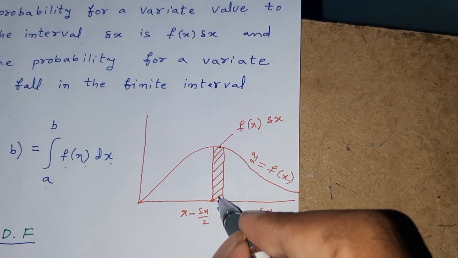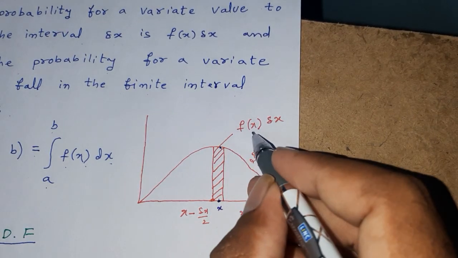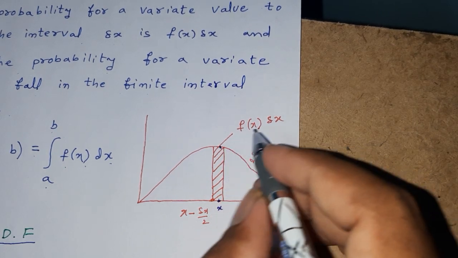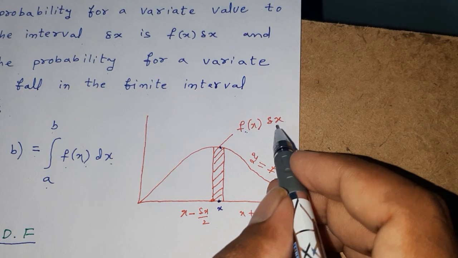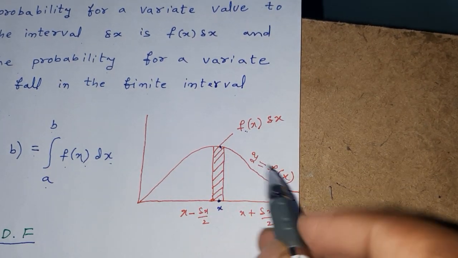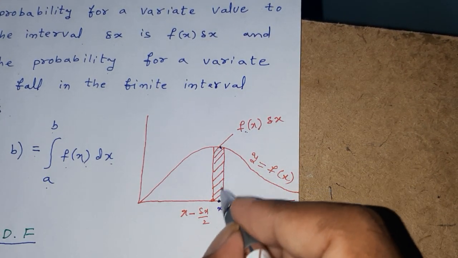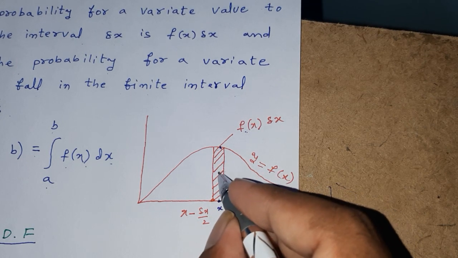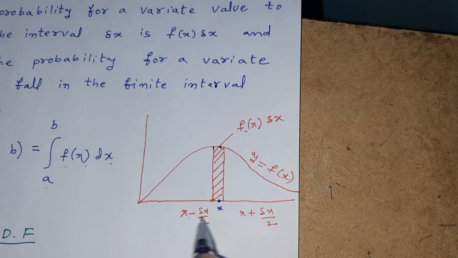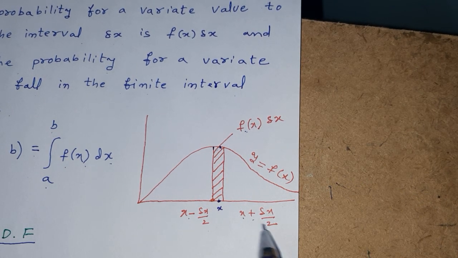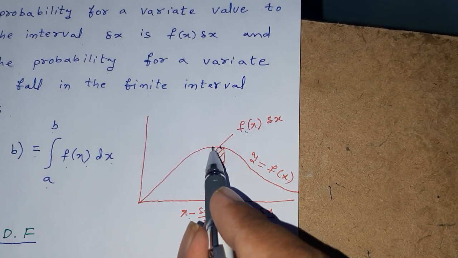Delta x is the width. Therefore, this is f of x delta x. This is the curve y equal to f of x. This region is the area in between x minus delta x by 2 and x plus delta x by 2.